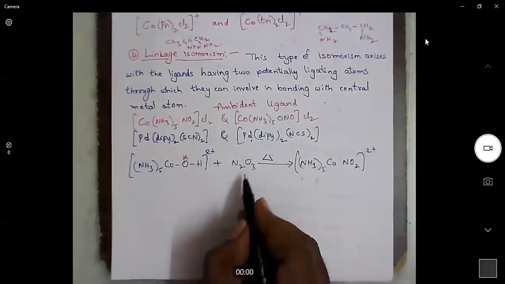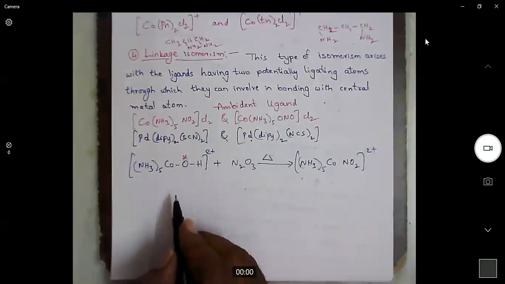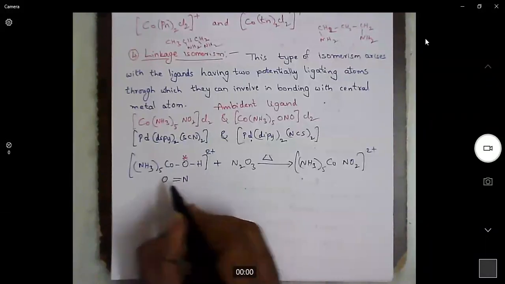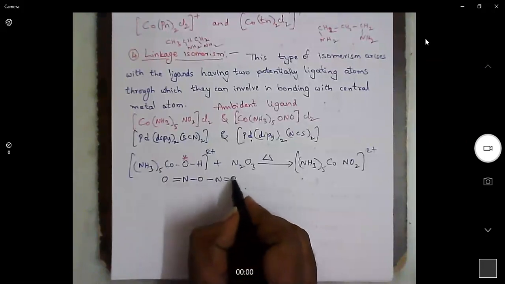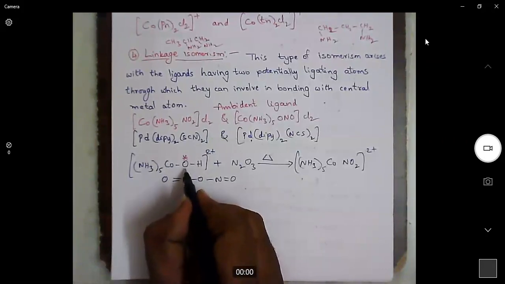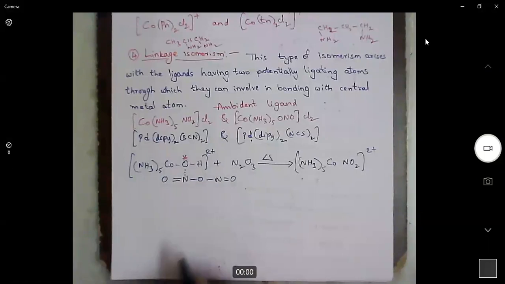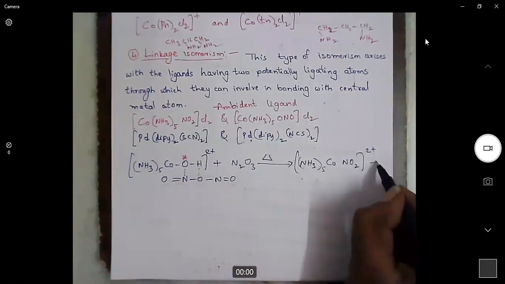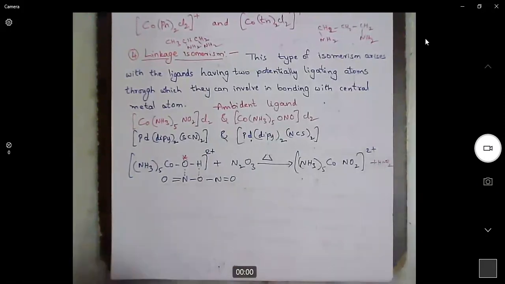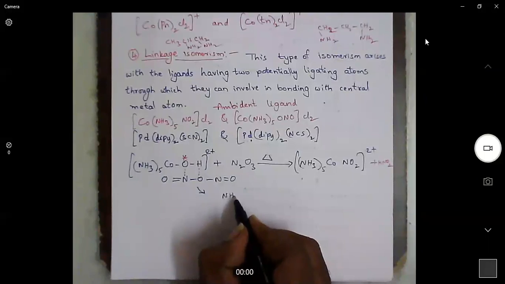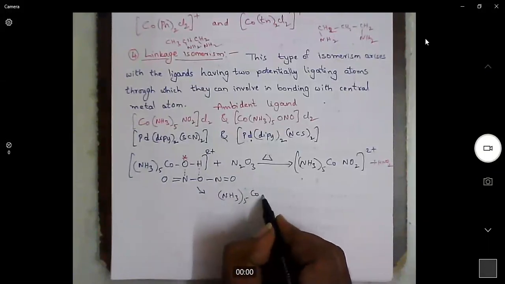When we add N2O3 to this molecule, what happens? This is the structure of N2O3. So this isotopically enriched oxygen will add to nitrogen, and this oxygen will pick up hydrogen, so it generates HNO2. That means initially this isotopically enriched oxygen will be in the complex only.